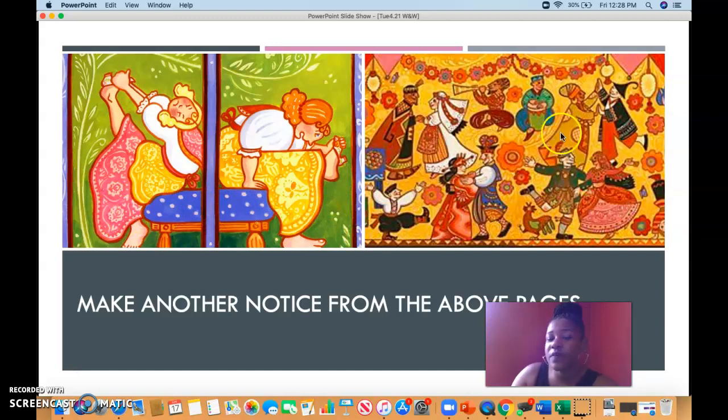And then here, this page, this is taken from one of the last pages in the book. What's happening here? What do you notice? What do you notice about the illustrations? There are no words here. What does this teach you about the story and how it ended?